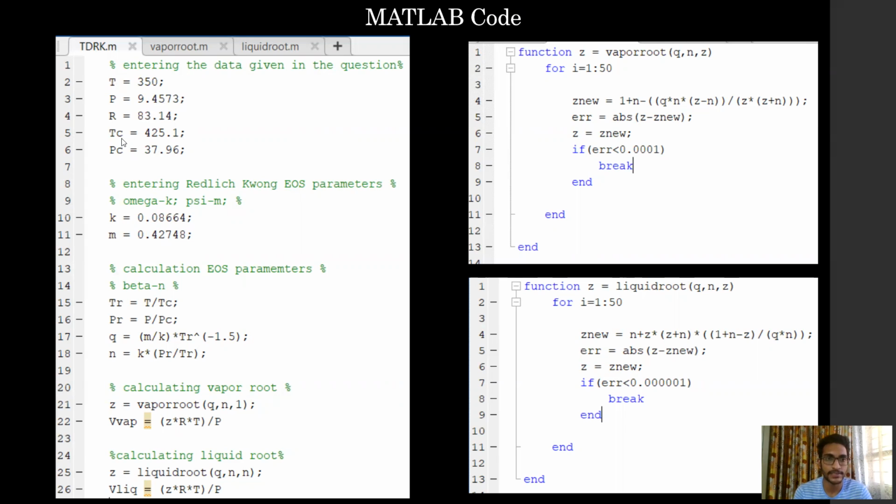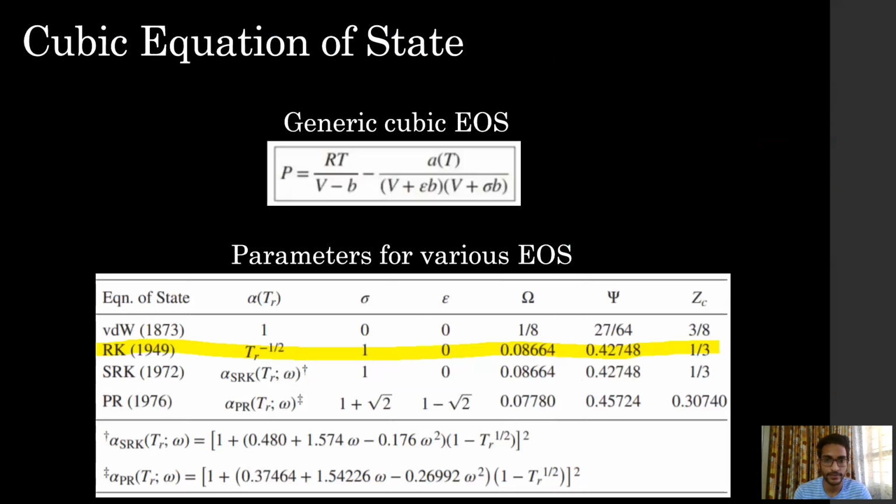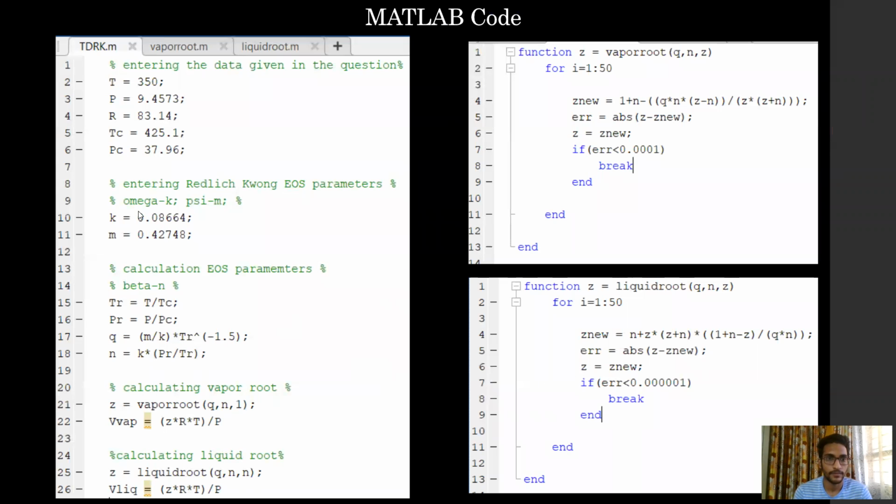The critical temperature and critical pressure can be obtained from the appendix or any standard data banks. Next, we enter the parameters which are specific to the Redlich-Kwong equation of state from this table. We enter omega denoted as K here and psi as M.